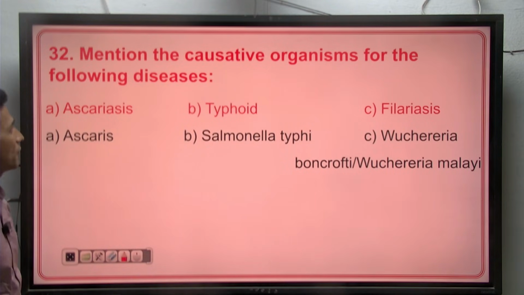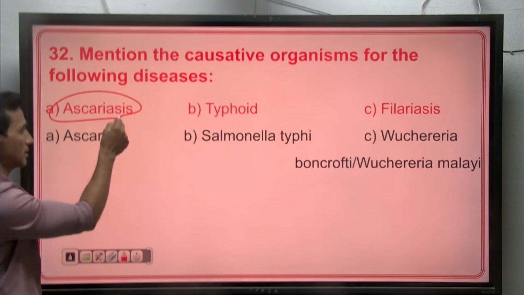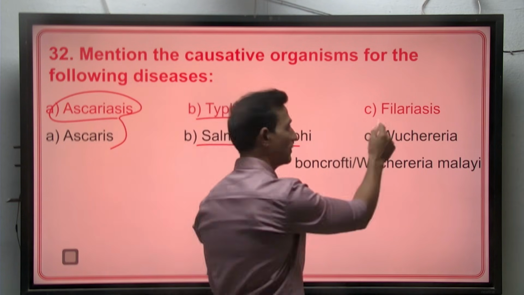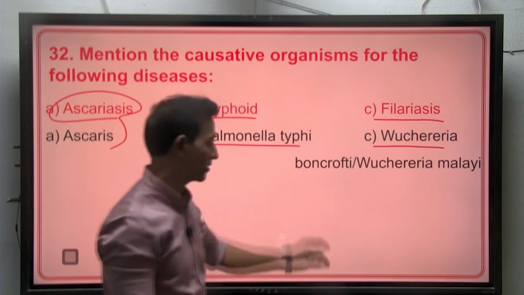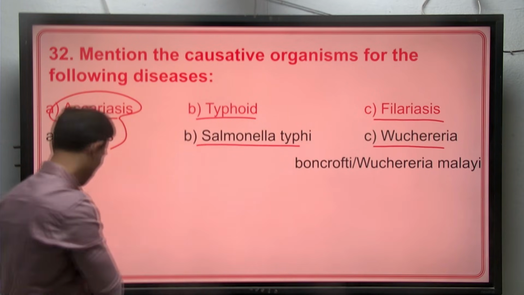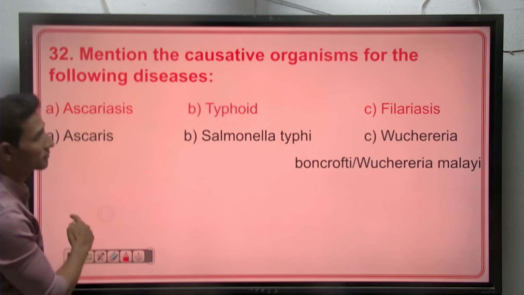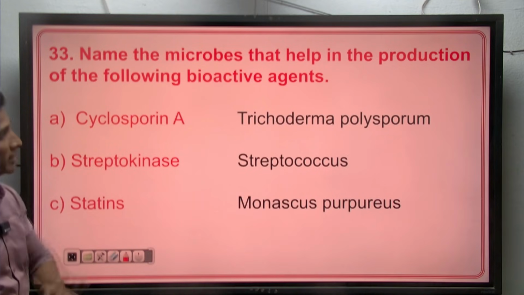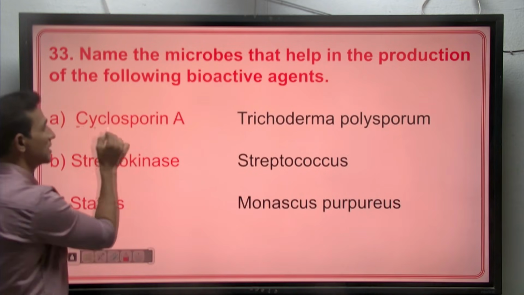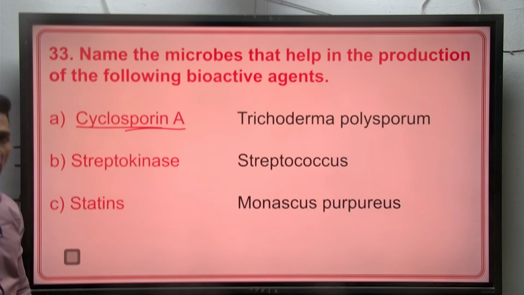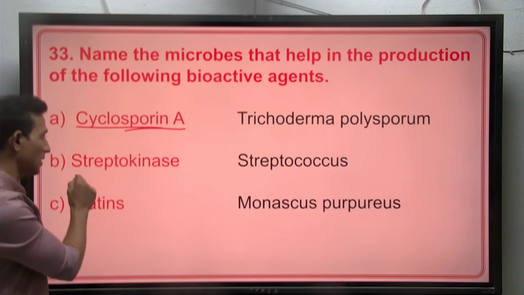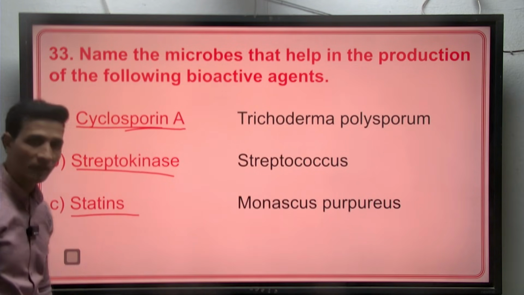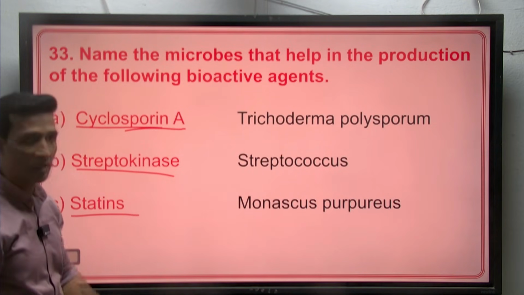Mention the causative organism for the following diseases: Ascariasis is caused by Ascaris, typhoid is caused by Salmonella typhi, and filariasis is caused by Wuchereria bancrofti or Wuchereria malayi. Name the microbes that help in the production of the following bioactive agents: cyclosporin A is produced by Trichoderma polysporum, streptokinase by the bacterium Streptococcus, and statins by Monascus purpureus.